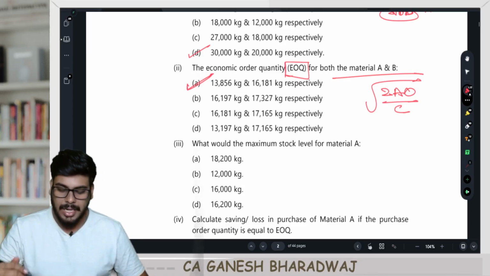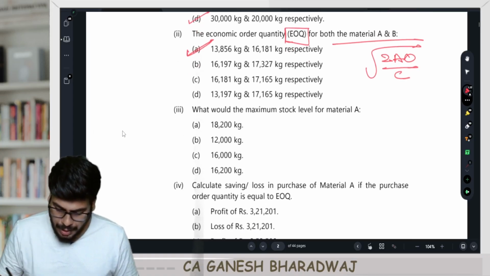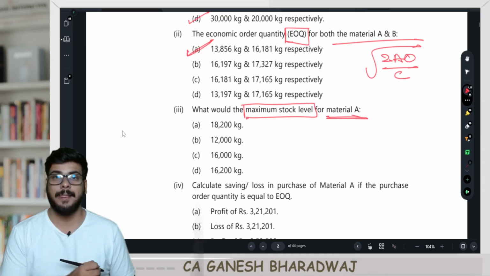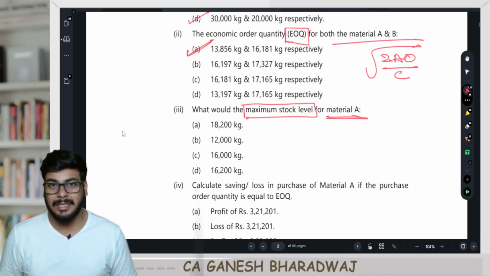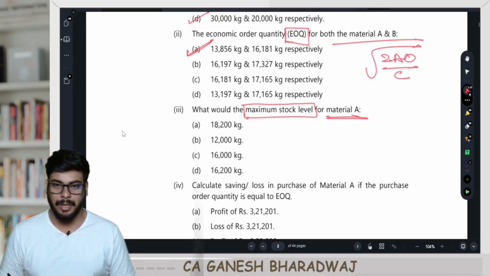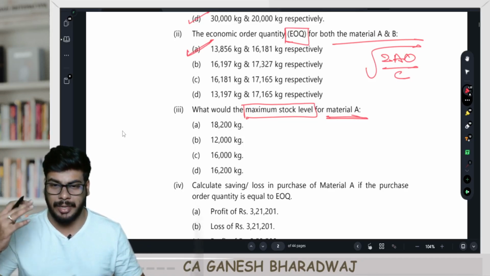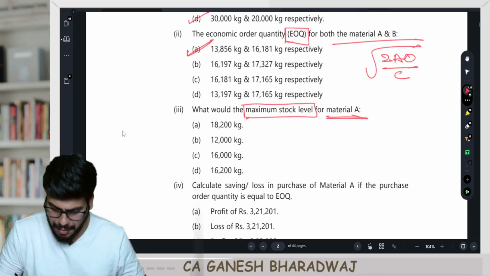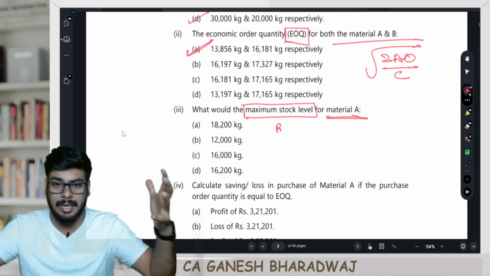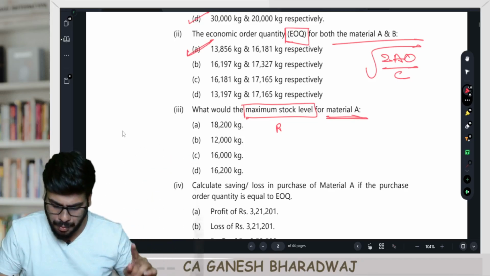Fine, guys. Now comes the tricky part. What would be the maximum stock level for raw material A? They have asked for the maximum stock level for raw material A. Now, guys, we know the formula for calculating the maximum stock level. What is the formula? Recall that mother kitchen example I told you, that rice drum example. Visualize it, automatically you'll get the formula.